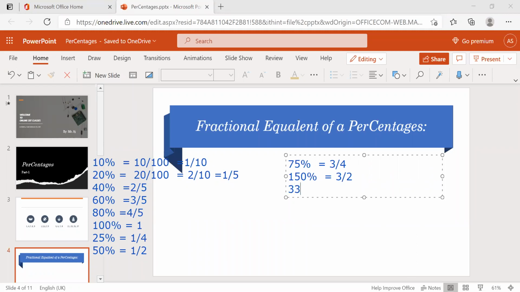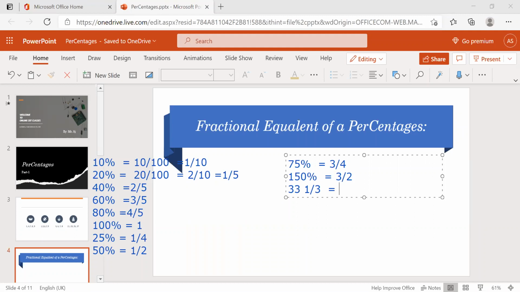Now, come to the point. 33 1 by 3%. It's nothing but 33.33%. What's that? 33.33 is nothing but 10 by 3, right?